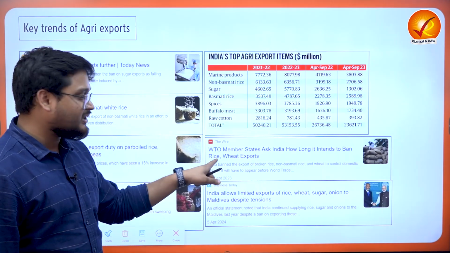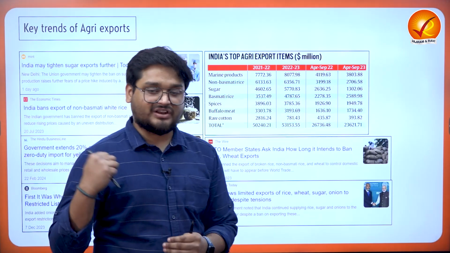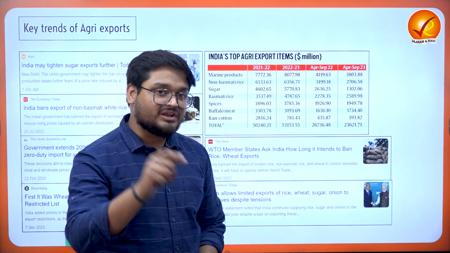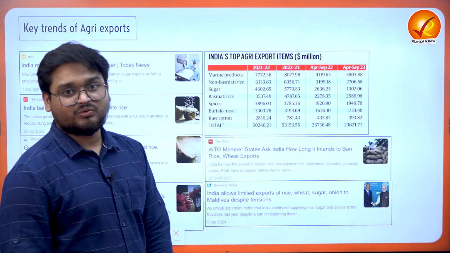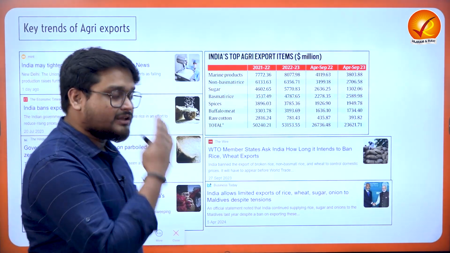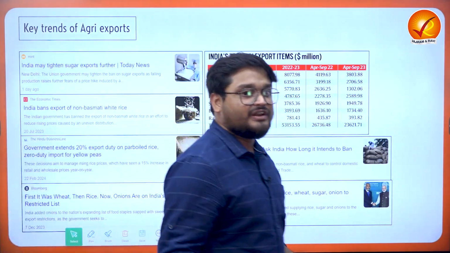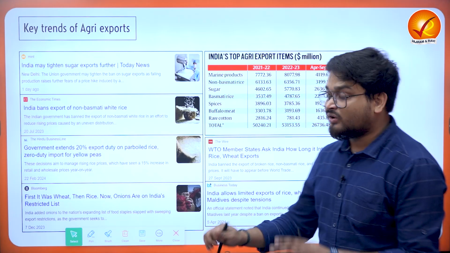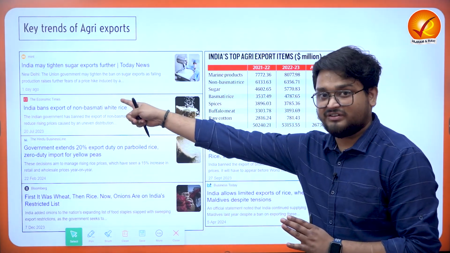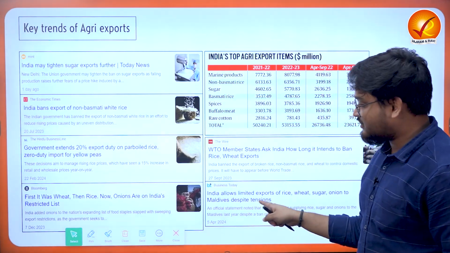When we talk about the wheat exports and the rice exports, there have been many restrictions by India. And this is a very, very contentious issue at the World Trade Organization. Also, when we talk about India giving aid to various neighboring countries, India did not let these export restrictions come in the way of giving aid to other nations, such as in the case of Maldives.